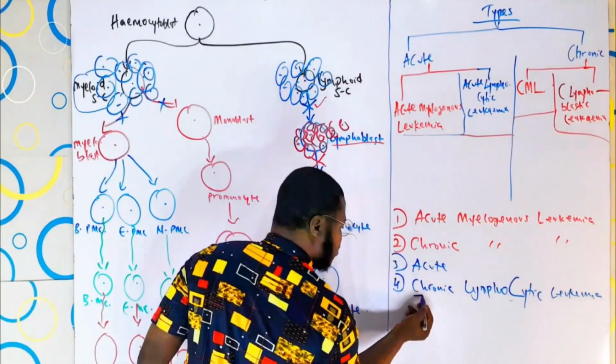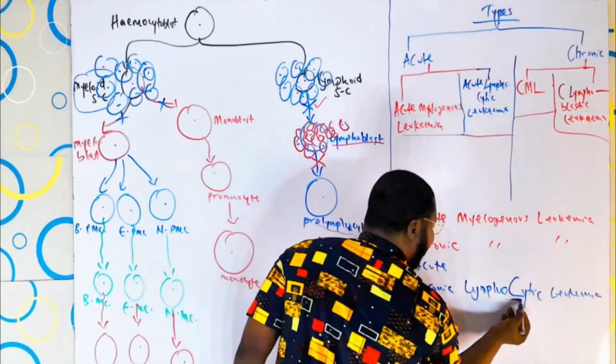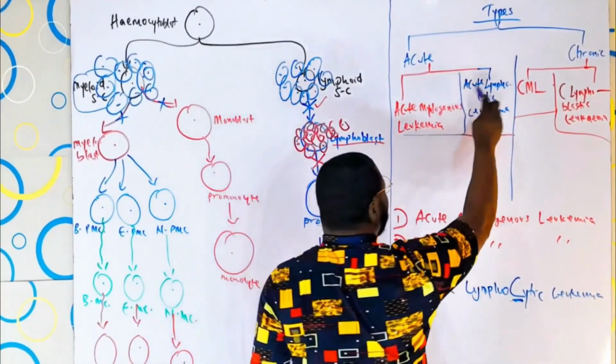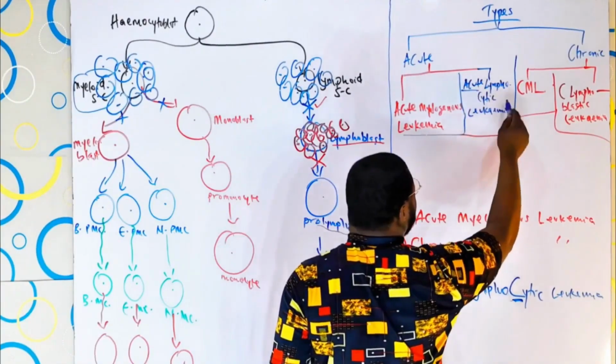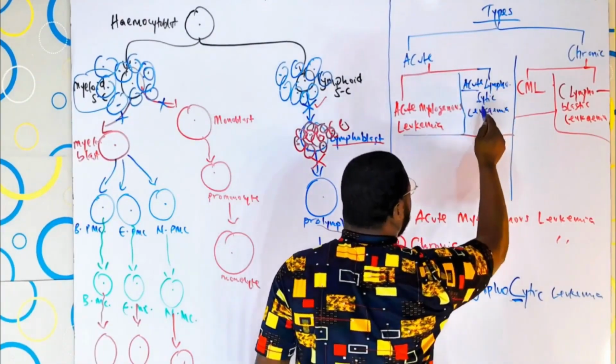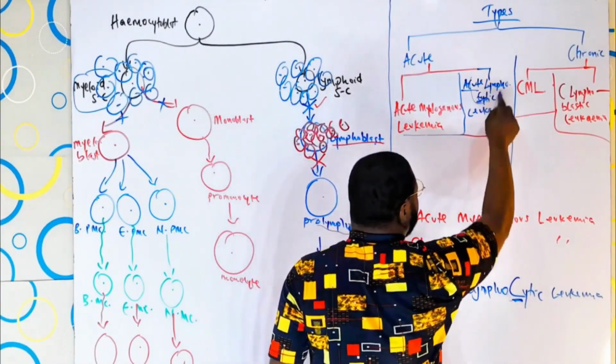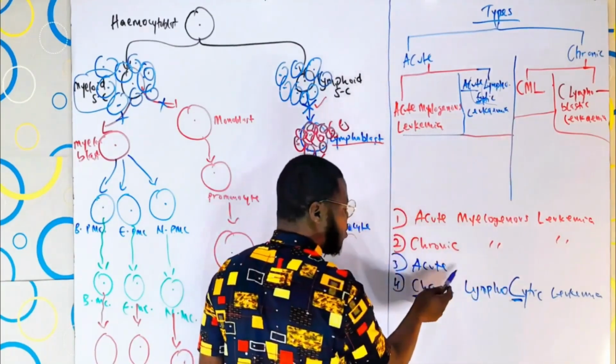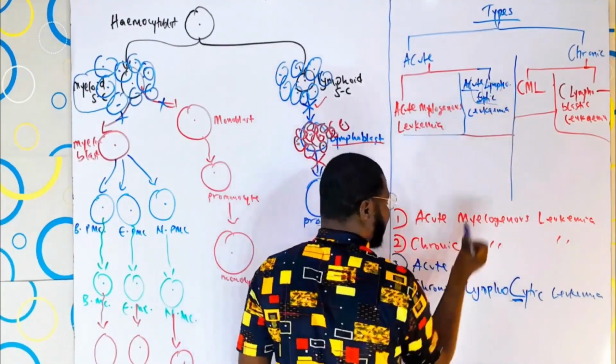So you see, the chronic, the C, will make you remember that it is the lymphocytic. That was why I was damn sure that this should be acute lymphoblastic and not acute lymphocytic. So change these to what we have here now. And what do you think we have here now?